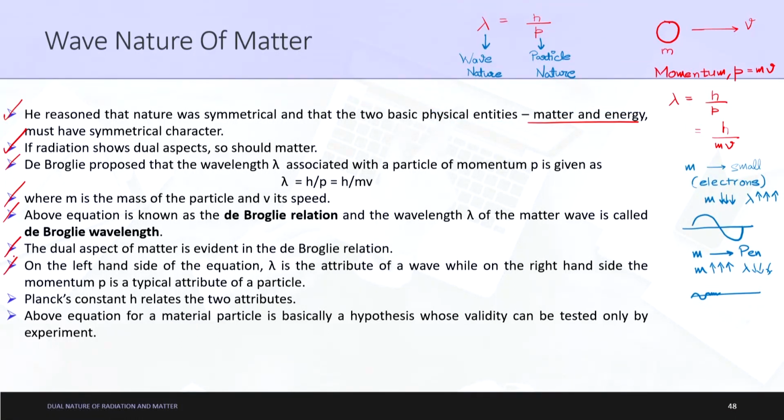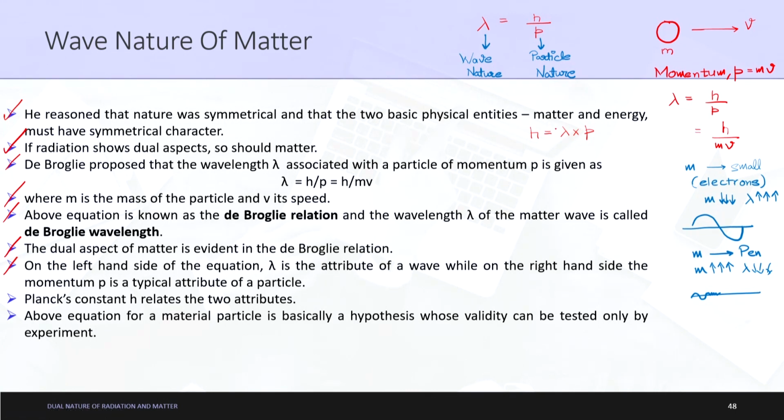On the left hand side of the equation, lambda is the attribute of a wave, while on the right hand side the momentum p is a typical attribute of a particle. Planck's constant h relates the two attributes. So we can write h is equal to lambda p. As you can see, h is a constant value which is a product of lambda into p.